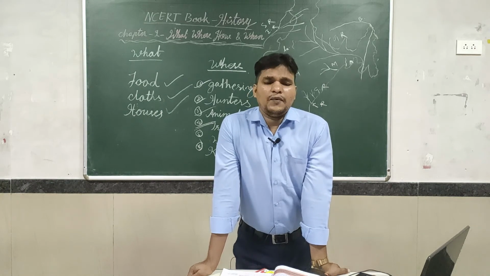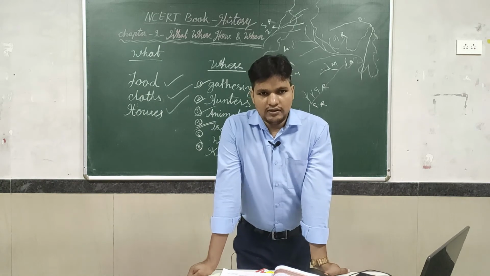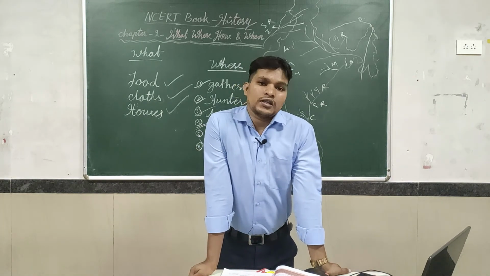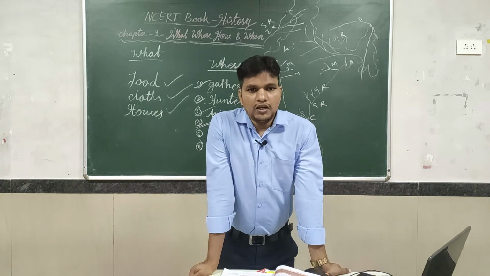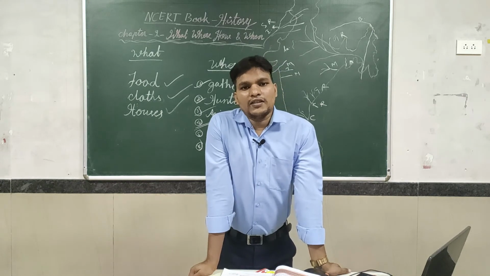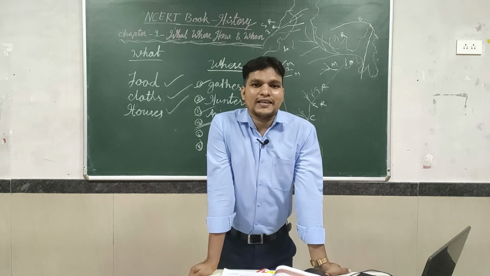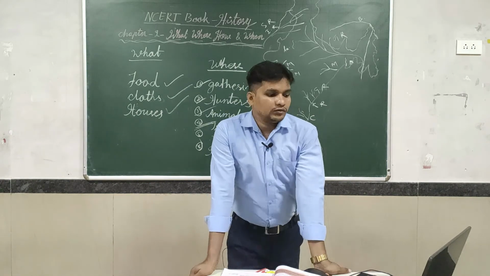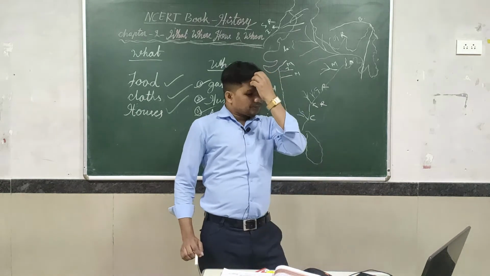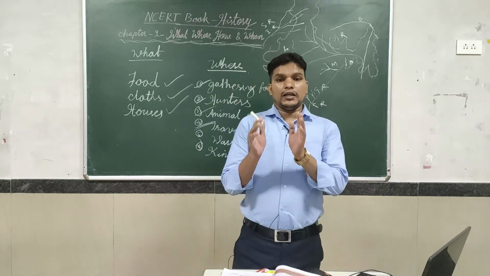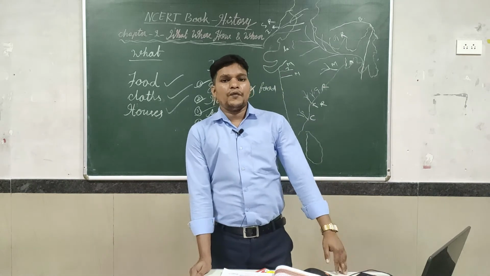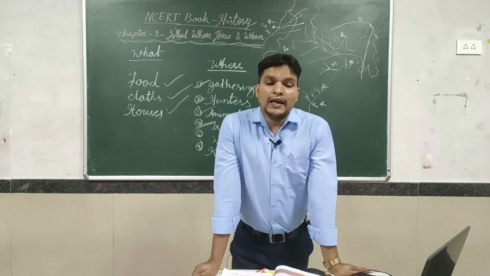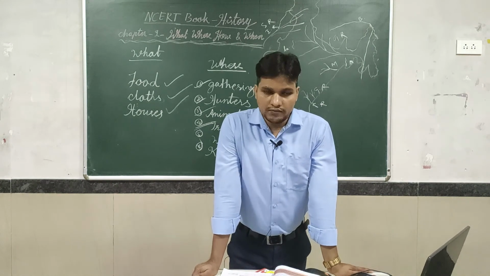Then after many years they started agriculture and crops. Gradually they started to settle in one place and grow different types of crops. In this way the people settled in specific places. Then villages, cities, and towns gradually developed.